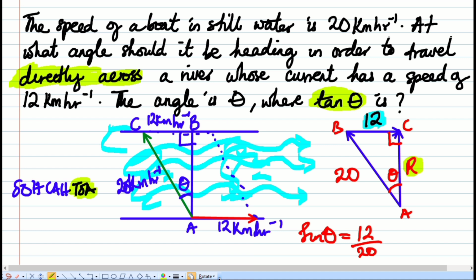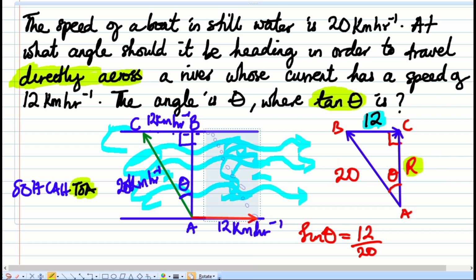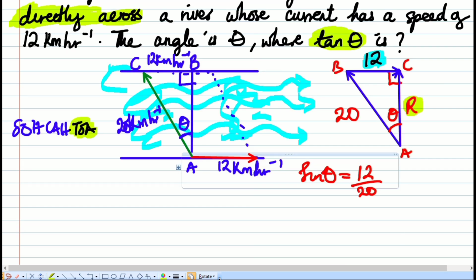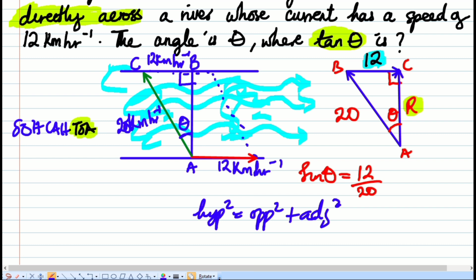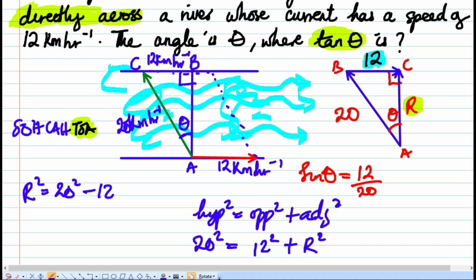What's the resultant? Well, let's use Pythagoras theorem. So let's make space and solve now. Pythagoras theorem says that the hypotenuse squared is equal to opposite squared plus adjacent squared. Now the hypotenuse is 20, so 20 squared is equal to opposite squared, which is 12 squared, plus adjacent. Let's just call it R, so R squared. Now making R the subject of the formula, we just need to move 12 squared to the other side. So we have R squared equal to 20 squared minus 12 squared.